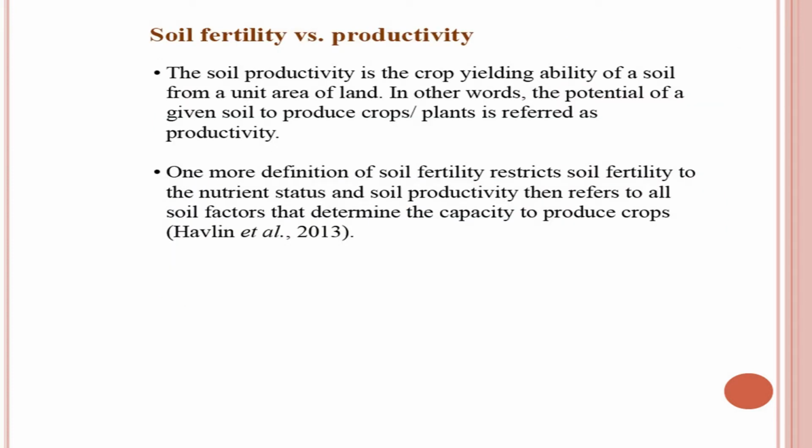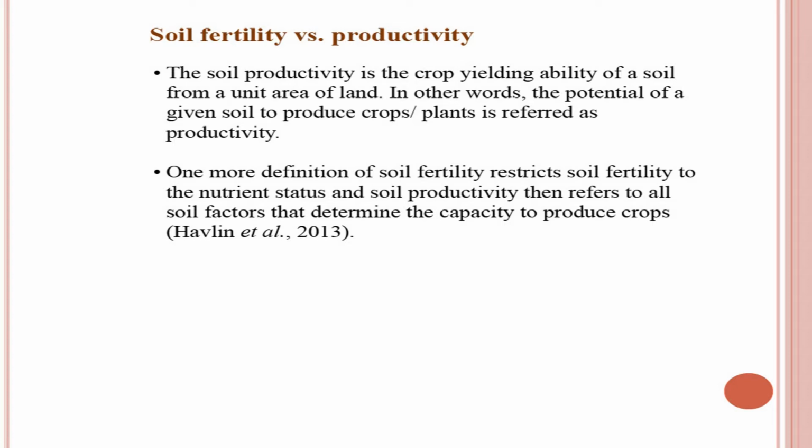Now, next aspect is soil fertility versus productivity. Are these two terms different? Of course, soil fertility and productivity are different terms. Soil productivity is the crop yielding ability of a soil from a unit area of land. In other words, the potential of a given soil to produce crops or plants is referred to as productivity. Productivity is simply yield per unit area and fertility is the nutrient status of the soil. So, these are the two major differences.